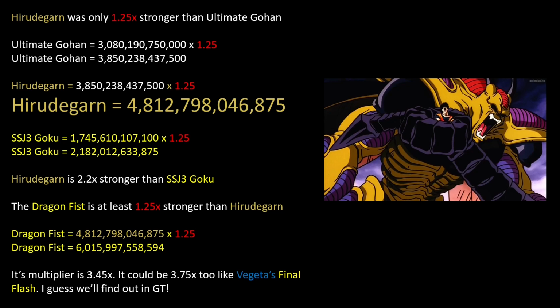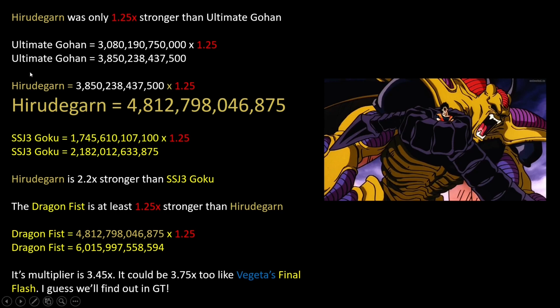So if Hirudegan was completely solid, he would struggle against Gohan, but be able to overpower him in the end, and this is Ultimate Gohan we're talking about. And since this movie takes place a good 1 year and 4 months after the events of the Buu saga, I've given all the characters a 1.25 times boost. Ultimate Gohan was at 3 trillion, and giving him the 1.25 times boost, he is now at 3.8 trillion, and Hirudegan is 1.25 times stronger than that. So Hirudegan is at 4.8 trillion, which is very close to Janemba's power, but Janemba is at 4.88 while Hirudegan is 4.81. So Janemba is still the strongest movie villain.